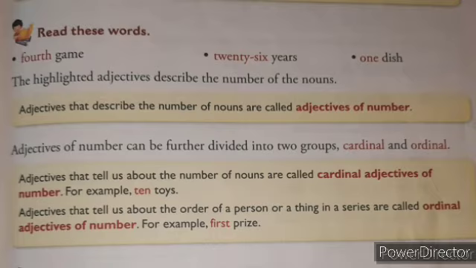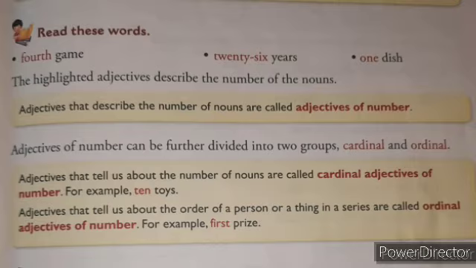The next type of adjective of number is ordinal adjectives of number. What is this? Adjectives that tell us about the order of a person or thing in a series are called ordinal adjectives of number. For example, first prize. The adjective that tells the order of the person means first person, second person, third person, or thing, first ball, second ball. This series is called ordinal adjectives of number.